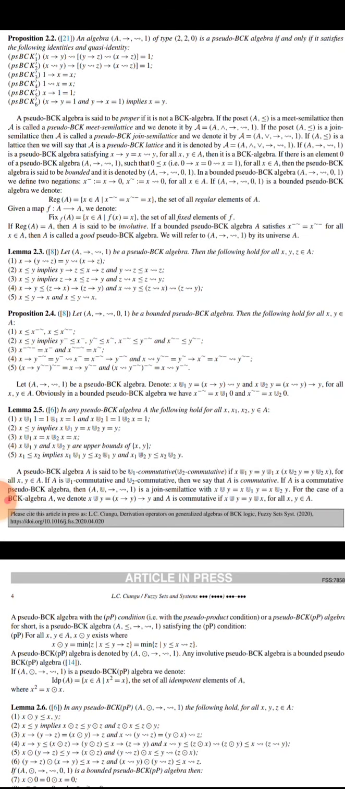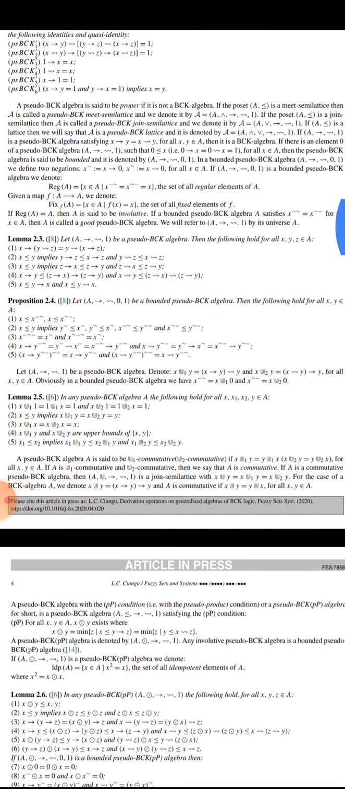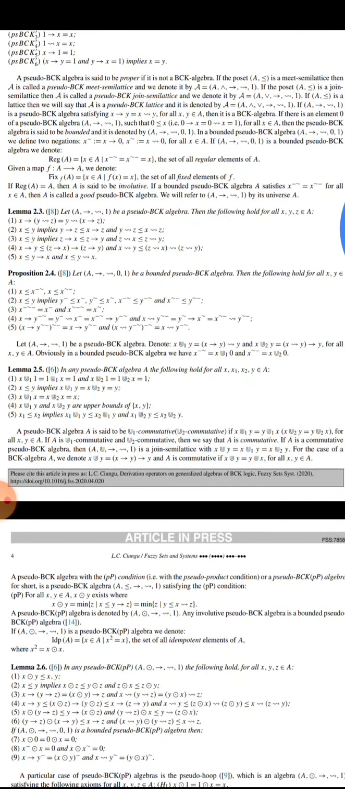Before join we have discussed a meet, and now we are talking about join. Then A is called a pseudo basic join semilattice. Then we will discuss lemma 2.3. What is lemma 2.3? Let A be a pseudo basic algebra, then the following hold